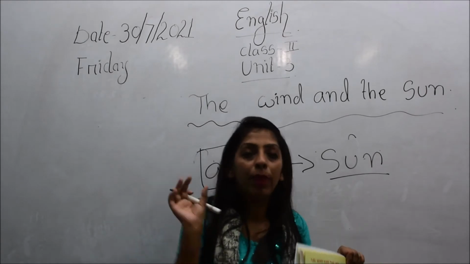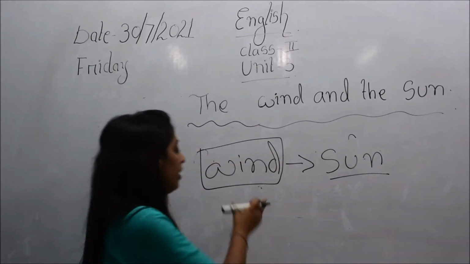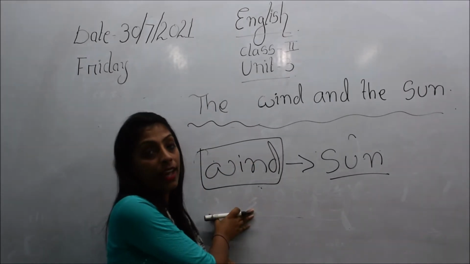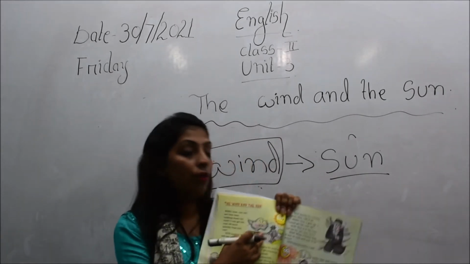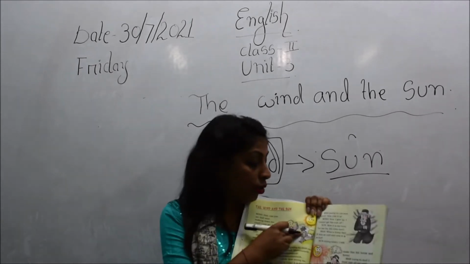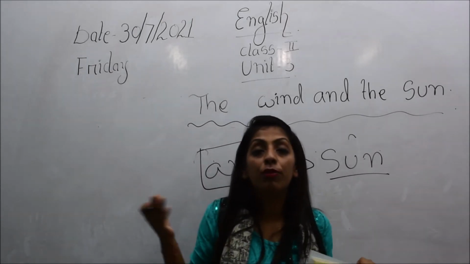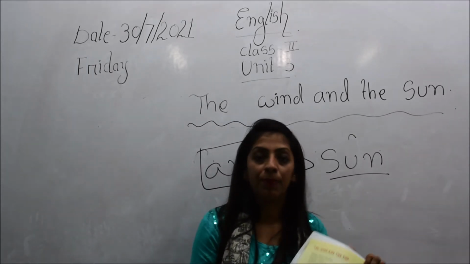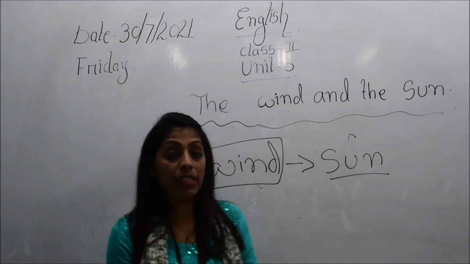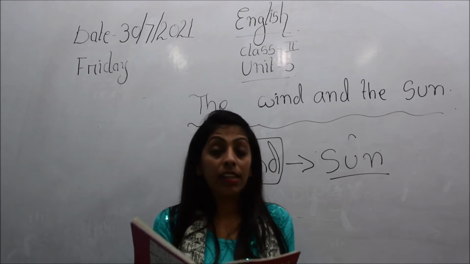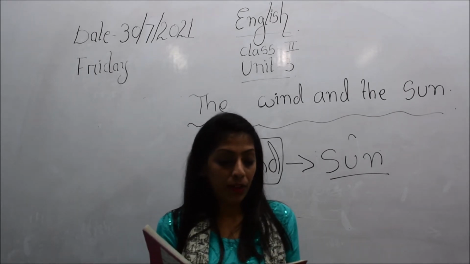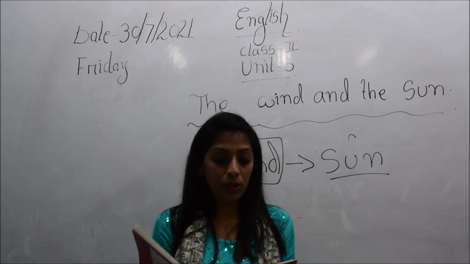Looking at that man, what did the wind say? He said that he will be able to take off the coat of this man faster than you can. Then we will see what happened next. Then the sun, smiling, said, "We will see who is stronger."